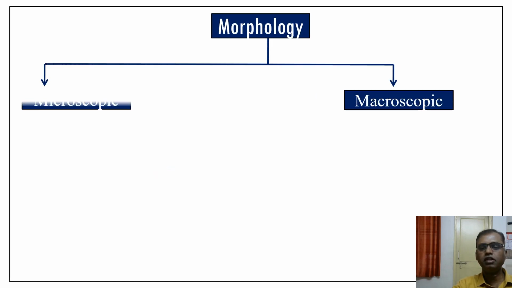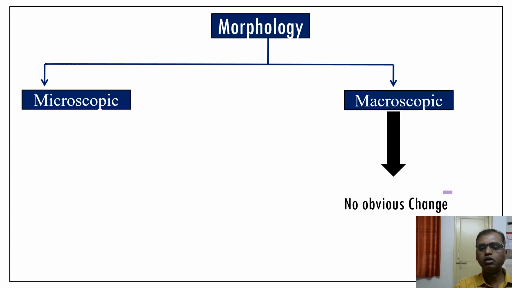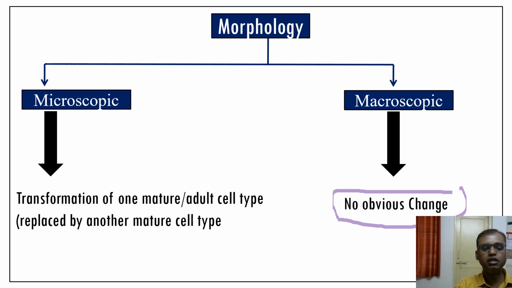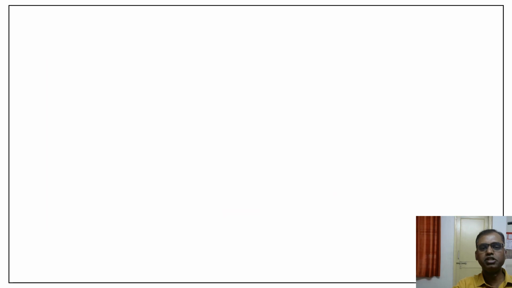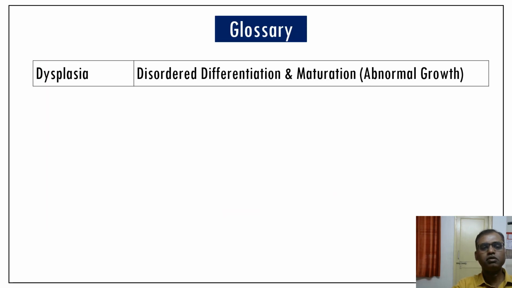Now morphology. In macroscopy, you cannot see any changes, but in microscopy you can see the transformation of one matured cell into another type of matured cell. So that is what you are able to see in microscopy. That's about metaplasia. Here, some words we have to understand properly.